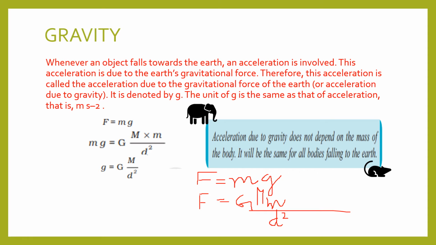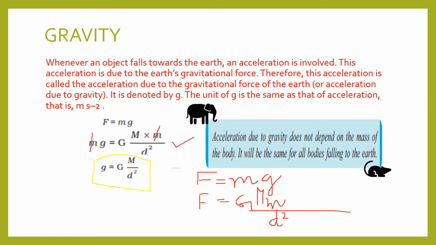That is done here. Small m on both sides can be cancelled, and the remaining is g is equal to GM by d square. So this is the formula to find out the value of g.